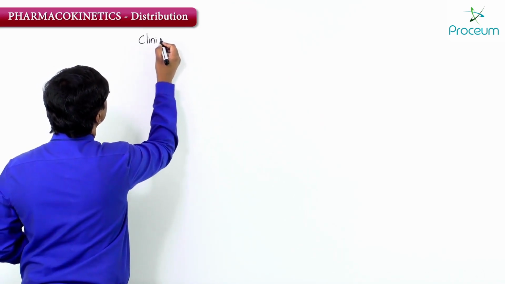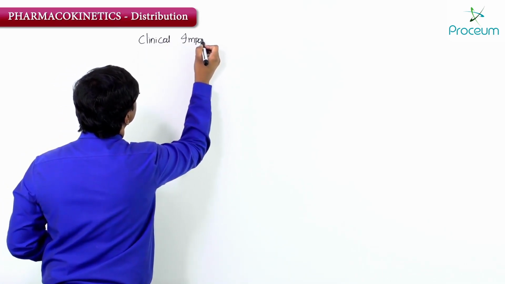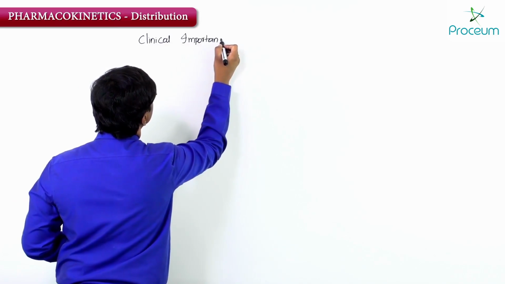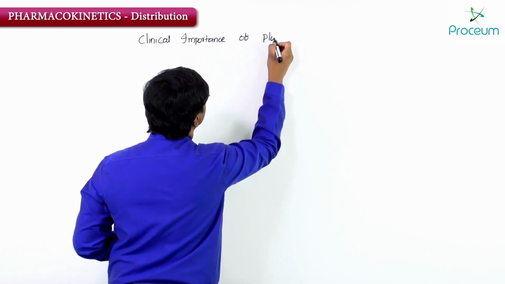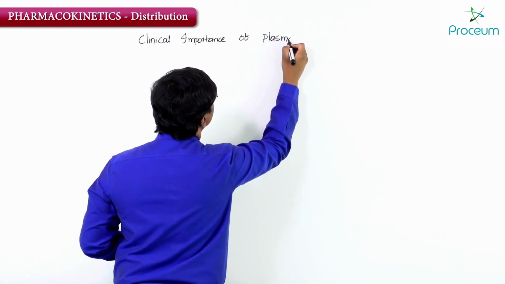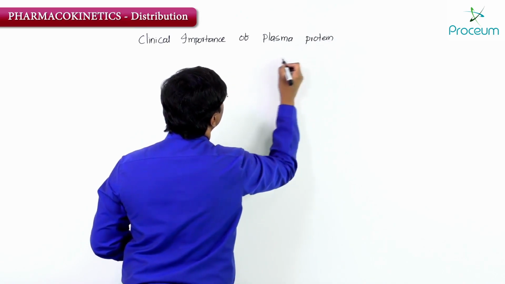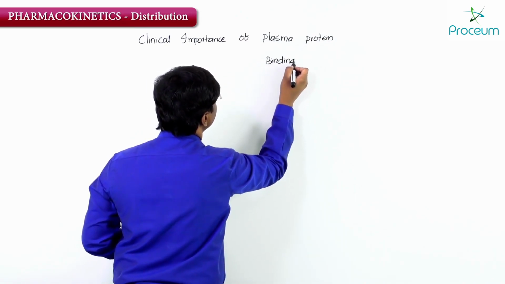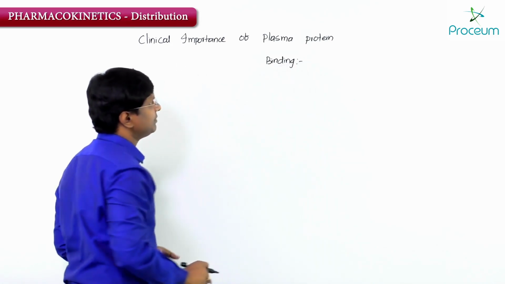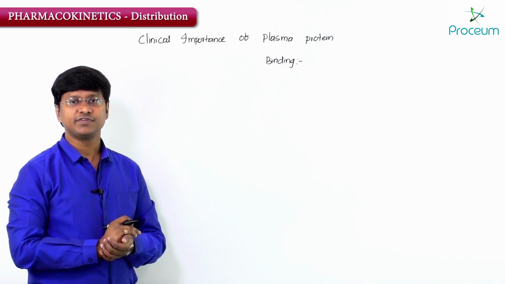So, if you see the clinical importance of plasma protein binding. Now what are these plasma proteins? That includes your albumin as well as the globulin and minor concentration of your fibrinogen.